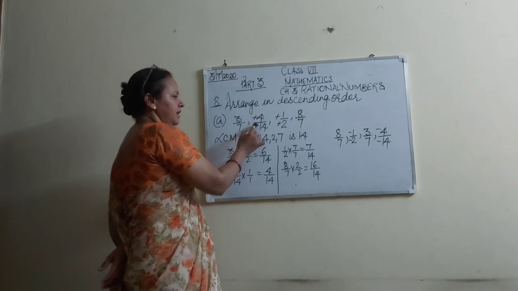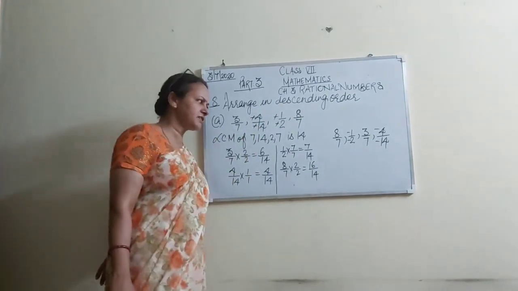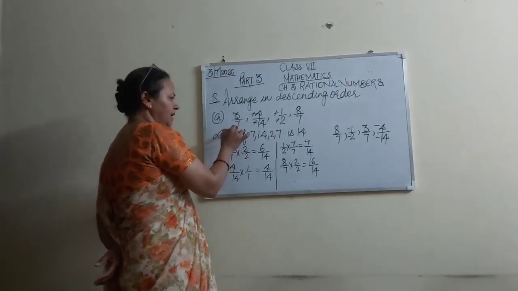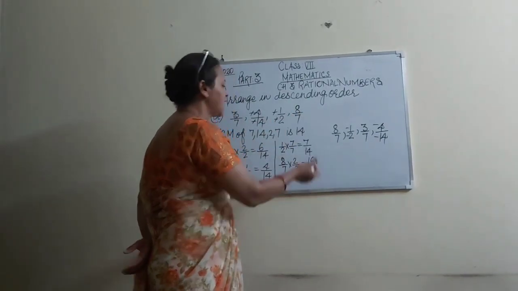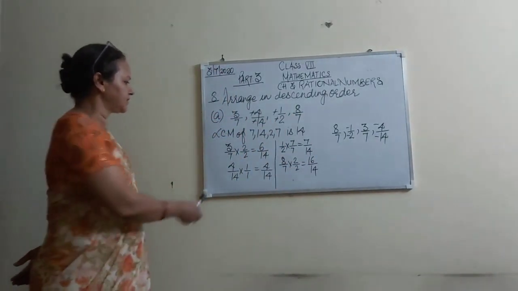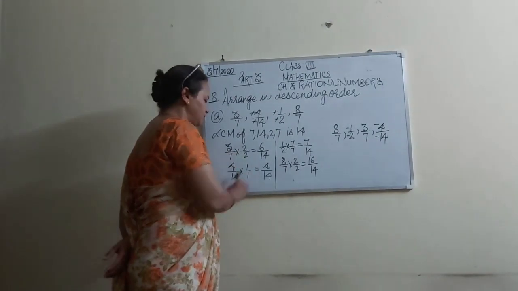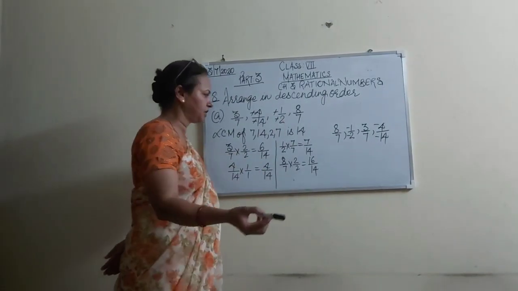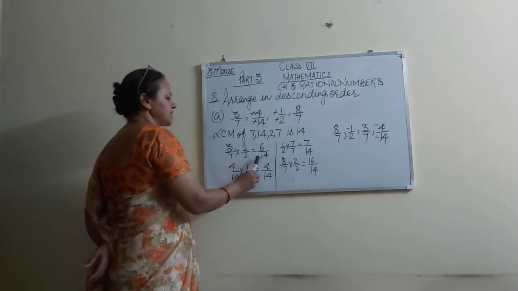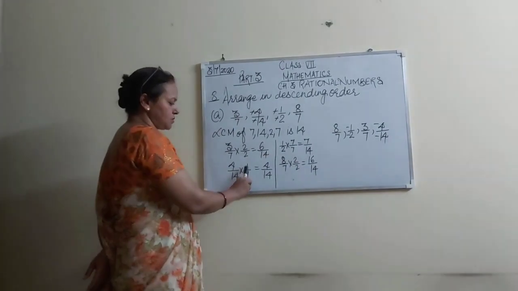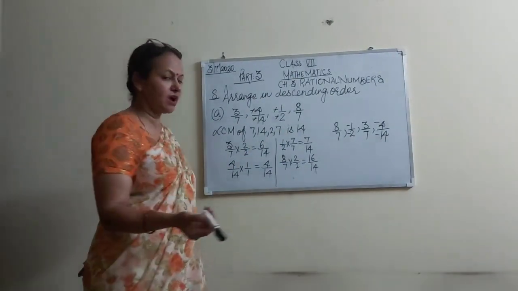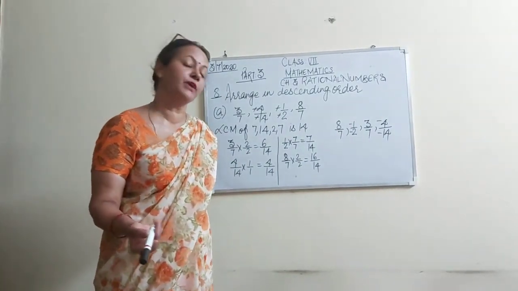First of all, I have converted the numbers into positive numbers. Okay, we are going to find out the LCM of 7, 14, 2 and 7. What is it? 14. Okay, 3/7 multiplied by 2/2, because 7 2s are 14. We want the denominator as 14. So 7 2s are 14, 3 2s are 6. 4/14 into 1/1, because 14 is already there. So we will multiply by 1/1.